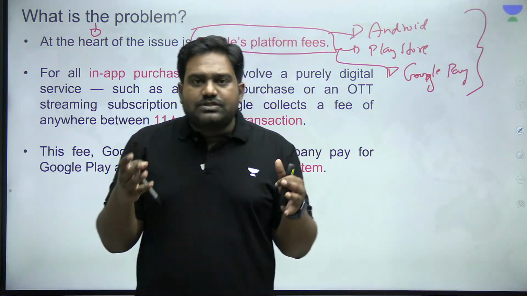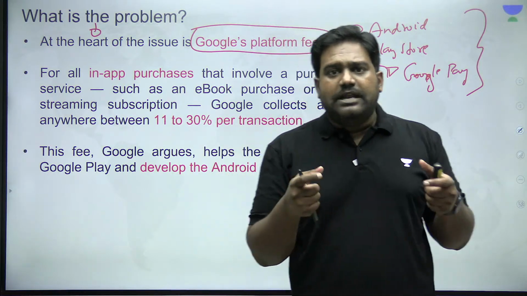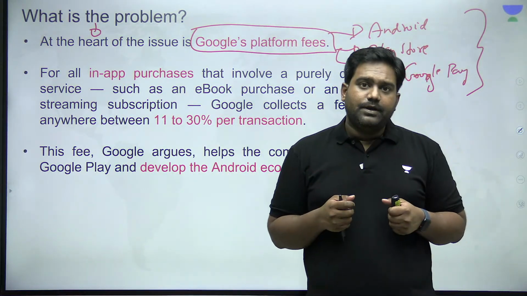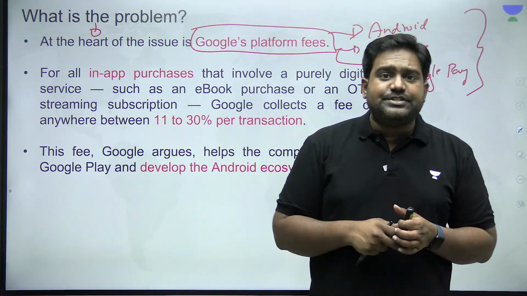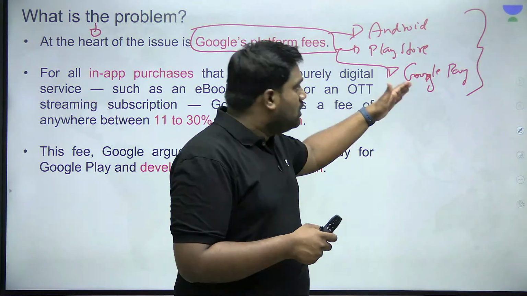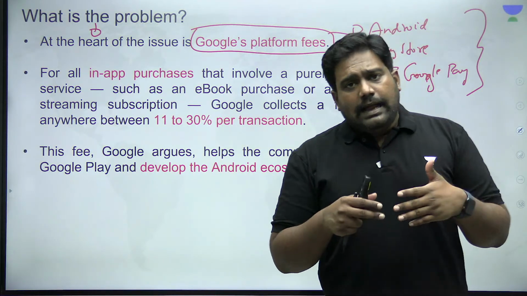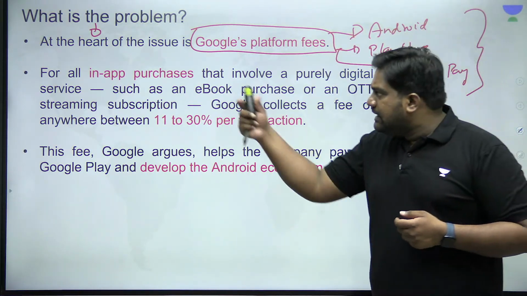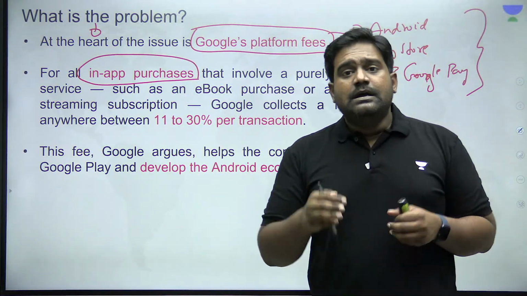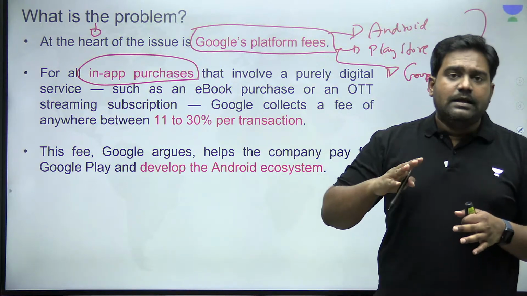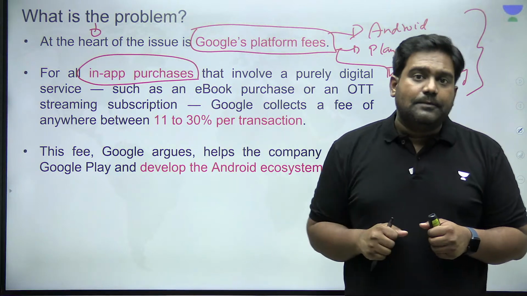So this is an entire ecosystem which Google has created for itself, and it has achieved a market dominating position, almost a monopoly position. It expects every app developer to abide by these policies, these guidelines, and sometimes it has forced companies to channel the payments through its own payment gateways. And out of all the in-app purchases and subscriptions taken by the customers, part of that revenue has to be shared and paid as a platform fee to the company Google.